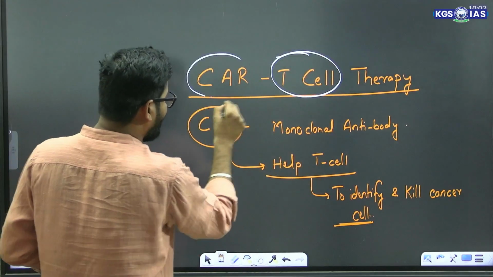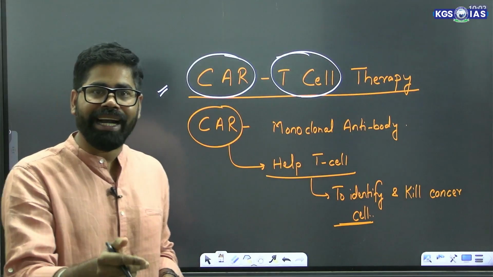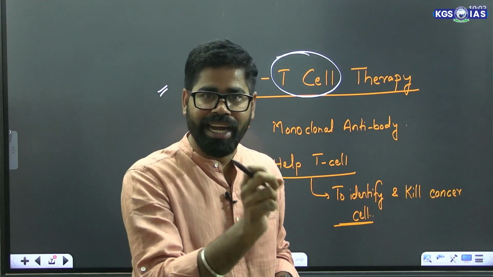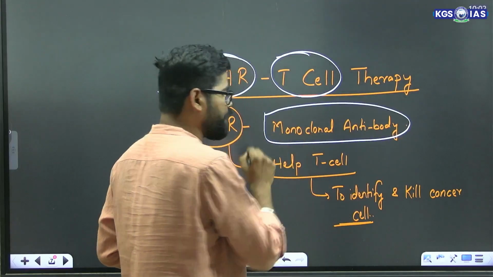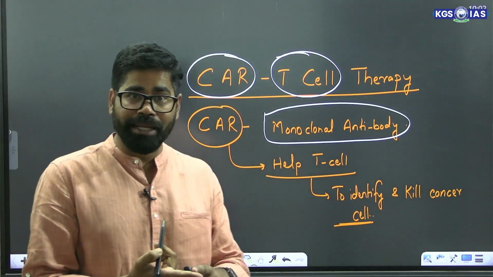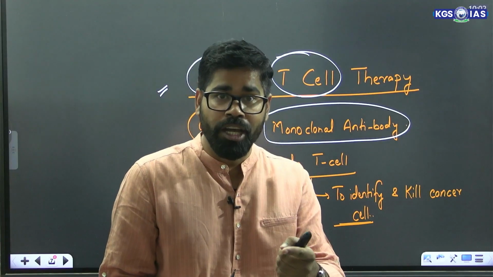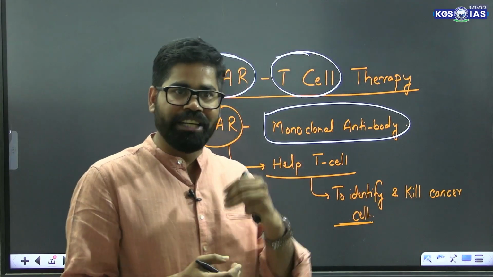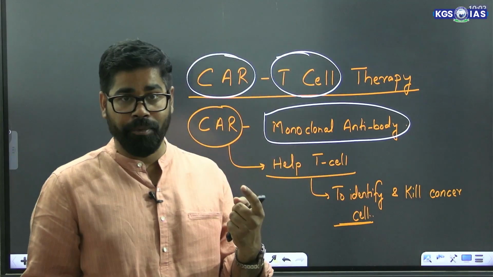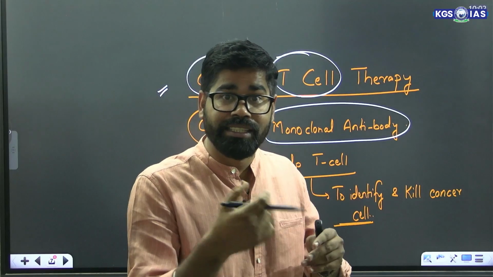This CAR, which stands for chimeric antigen receptor, is a monoclonal antibody. Monoclonal antibody means it is a type of protein which has been created in the lab and it has a single target.